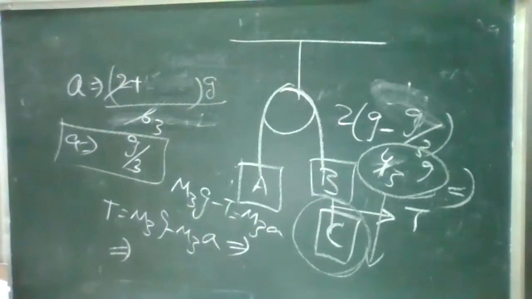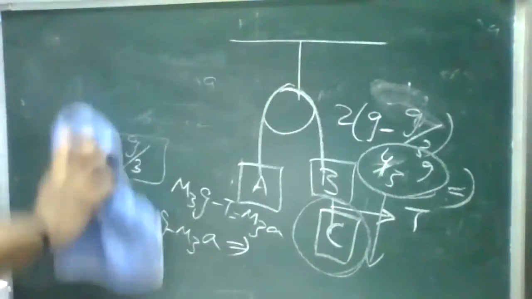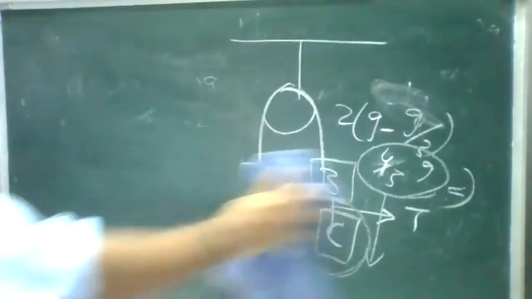Right. So now we'll see your question. Which one? 15th one, right? Yes, sir. Okay, the 15th one. So the question is, there is a block. I'm just drawing the picture.